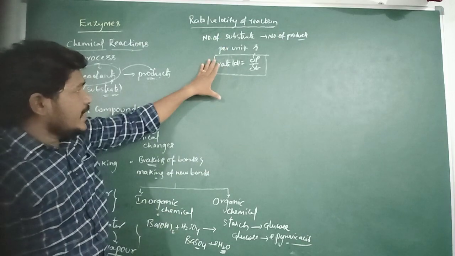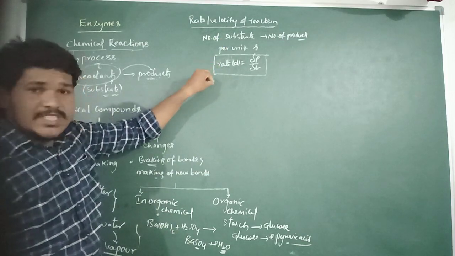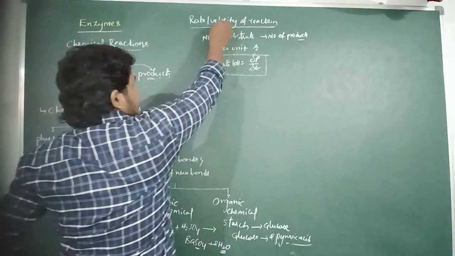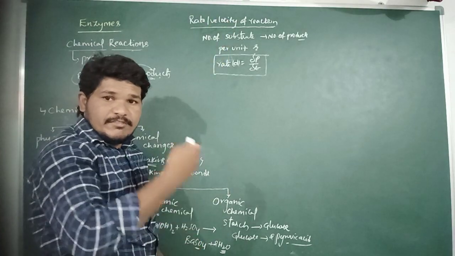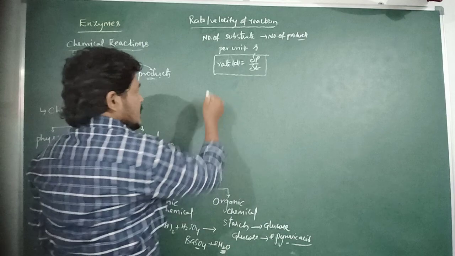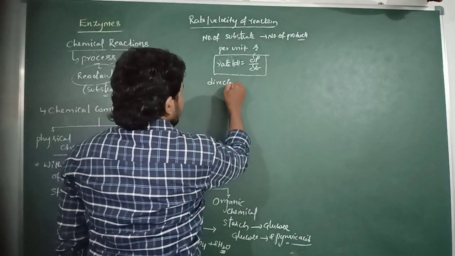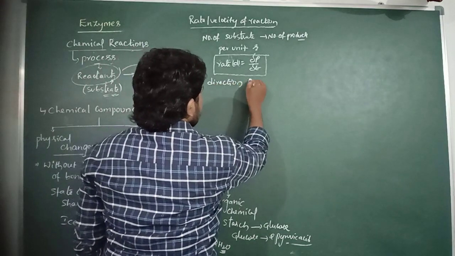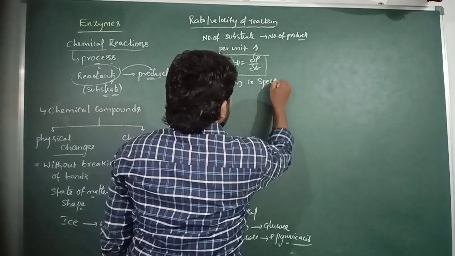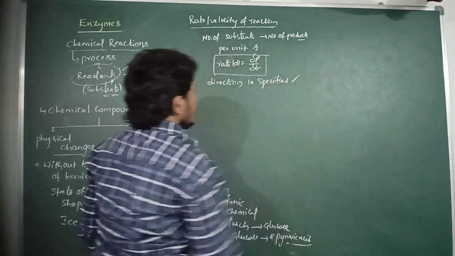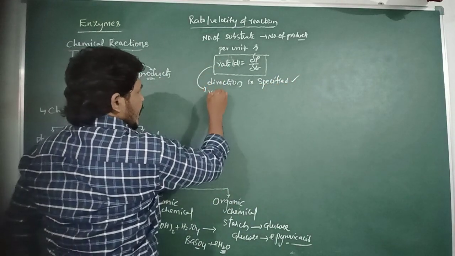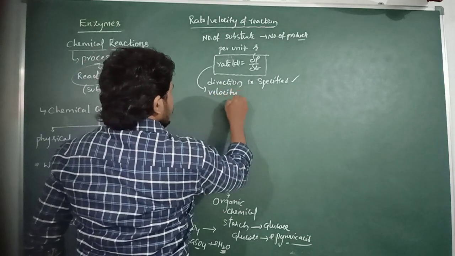The rate of the reaction is also known as velocity when the direction is specified.